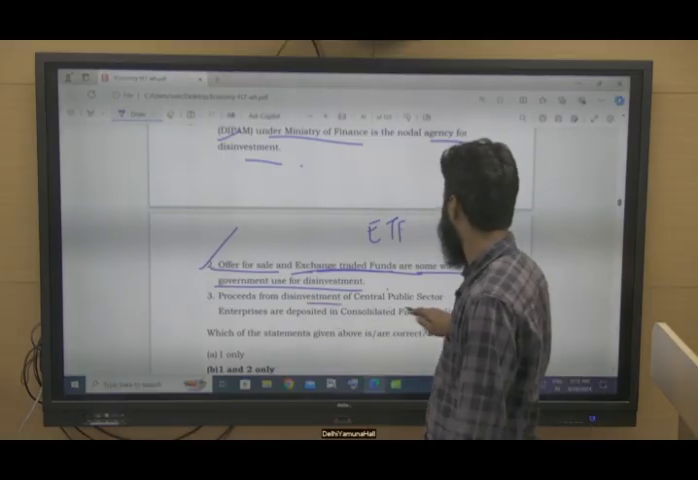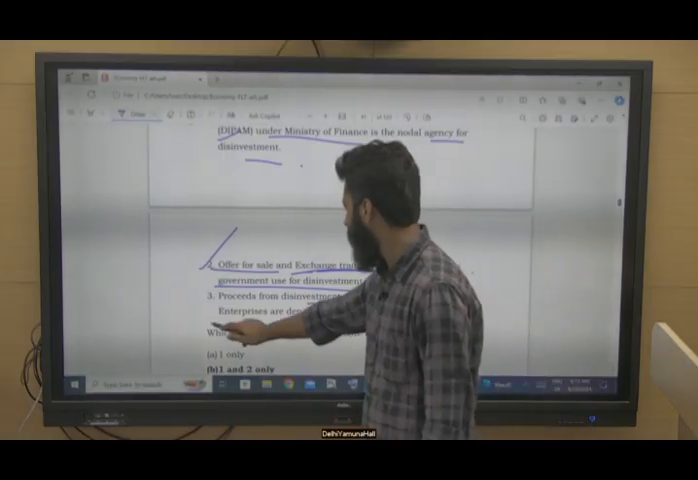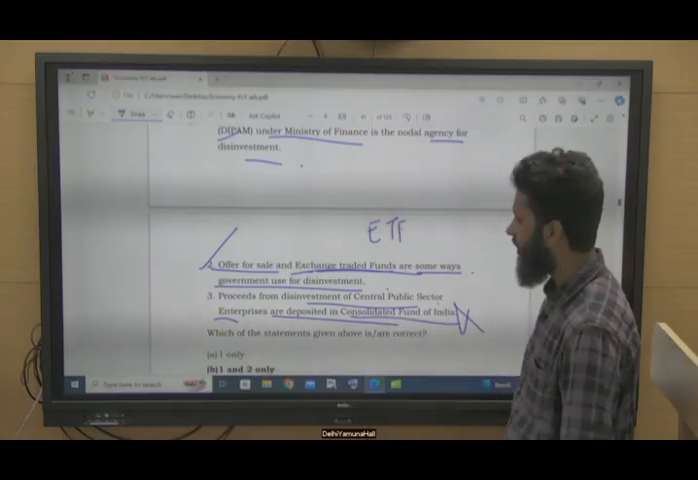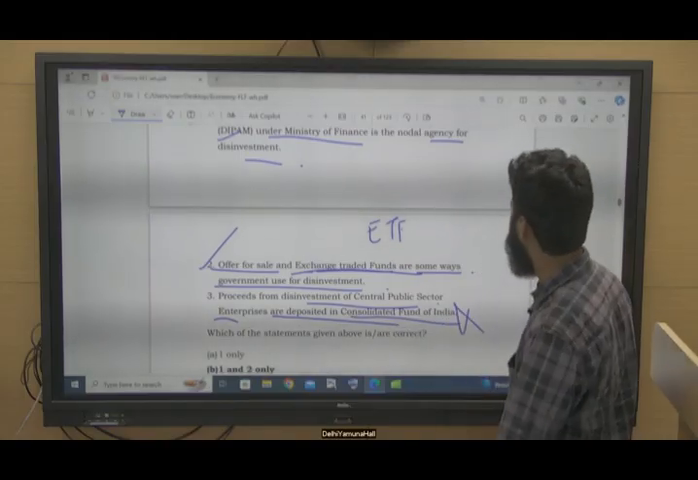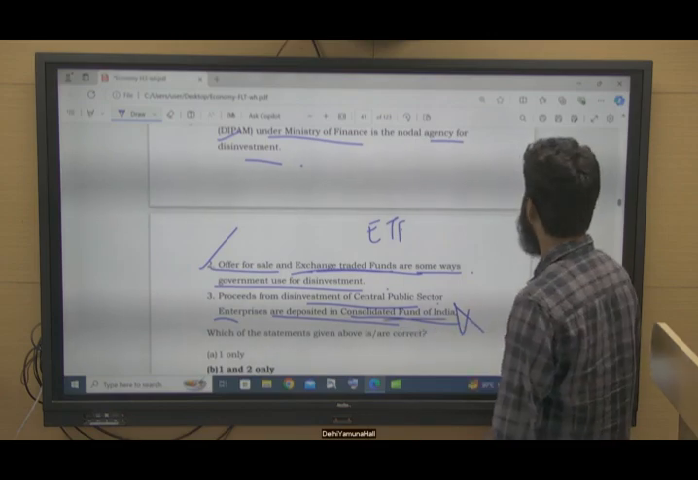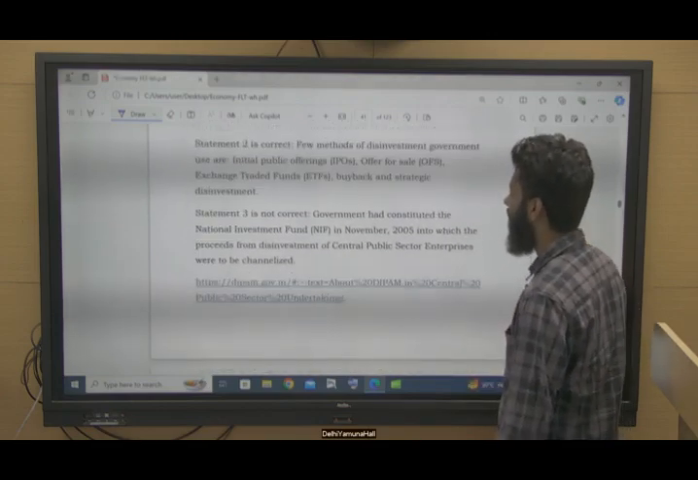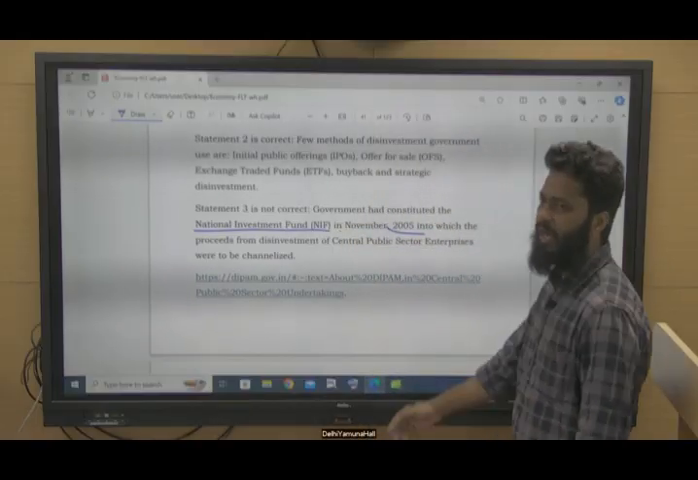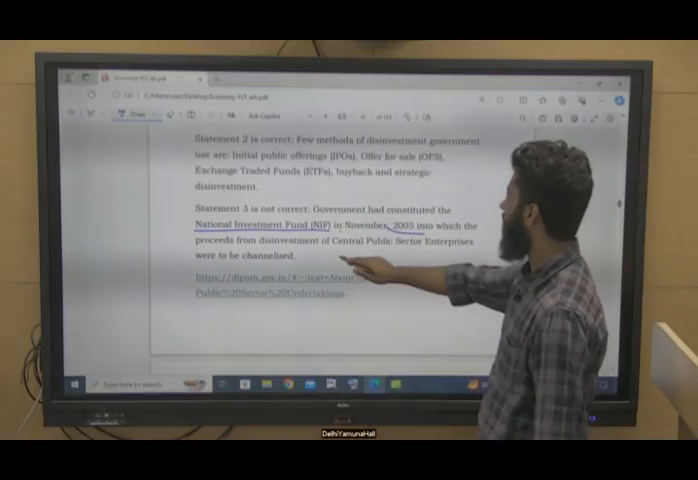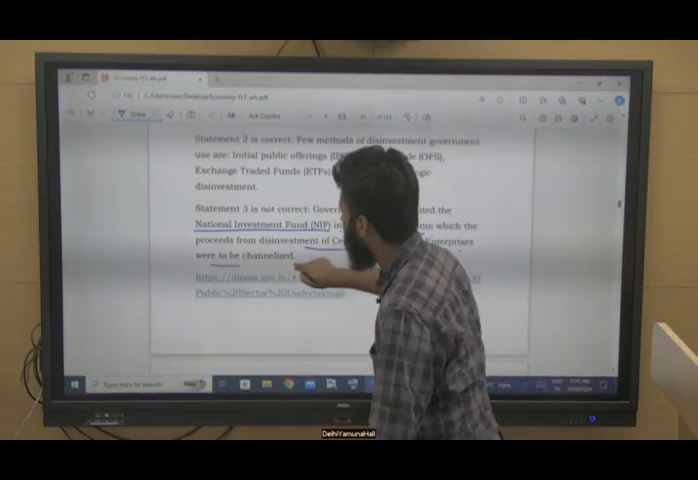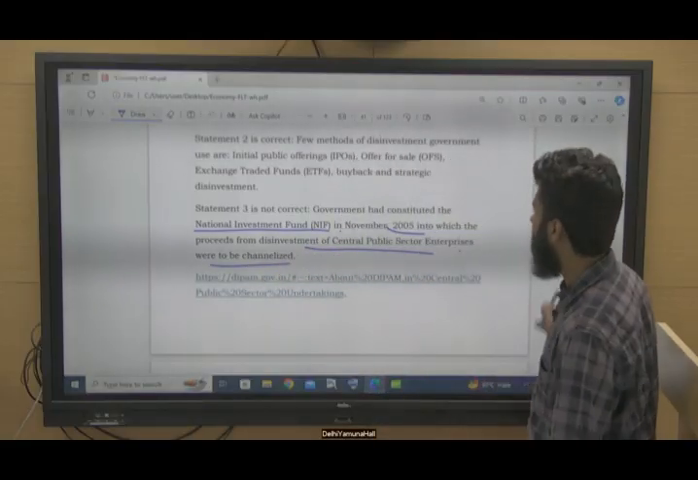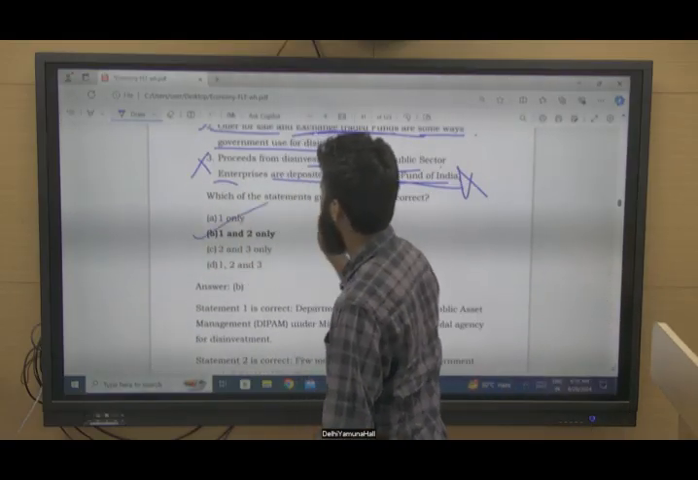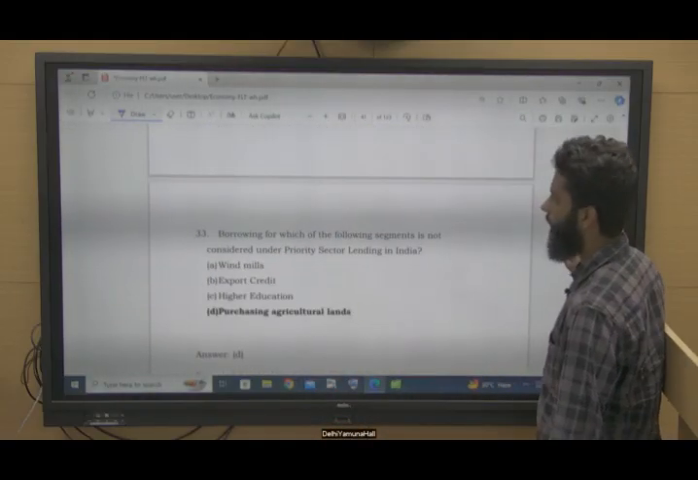Proceeds from disinvestment of central public sector enterprises, that is CPSEs, are deposited in the Consolidated Fund of India. No, this is not correct. It is not deposited in the Consolidated Fund of India. Rather, in 2005, the government created a fund, the National Investment Fund, and the proceeds of disinvestment from CPSEs will be channelized to this, right? So statement 3 is not correct. 1, 2 are correct. Option B.